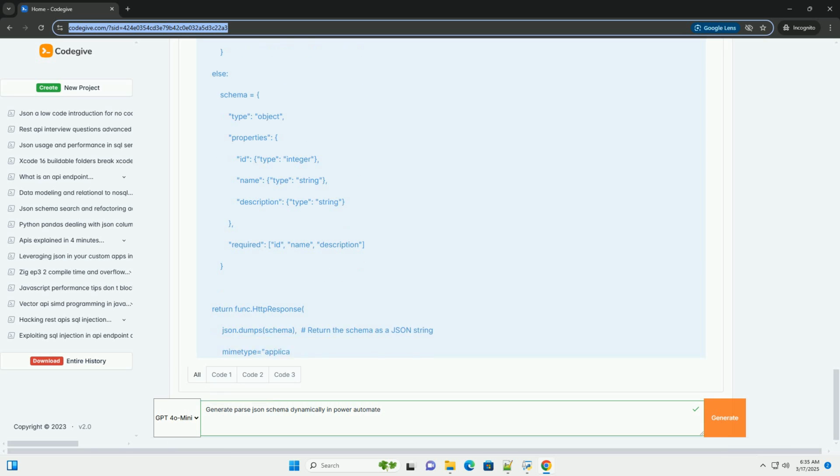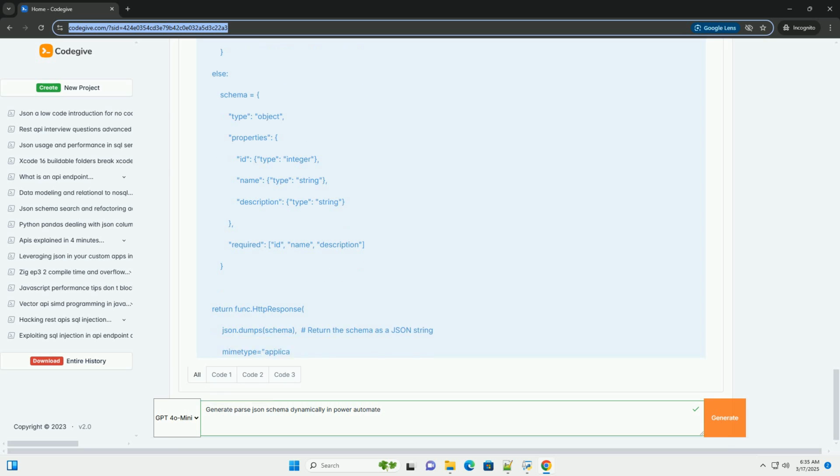Important considerations for compose-based schemas. Data types: ensure you define the correct data types in your schema, for example string, integer, number, boolean, array, object.